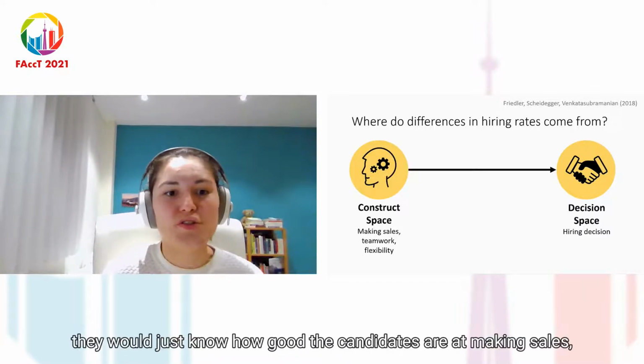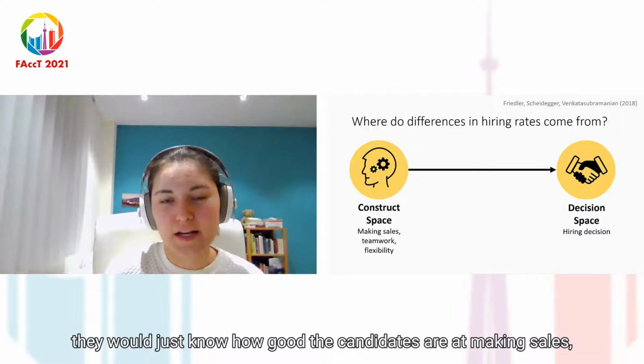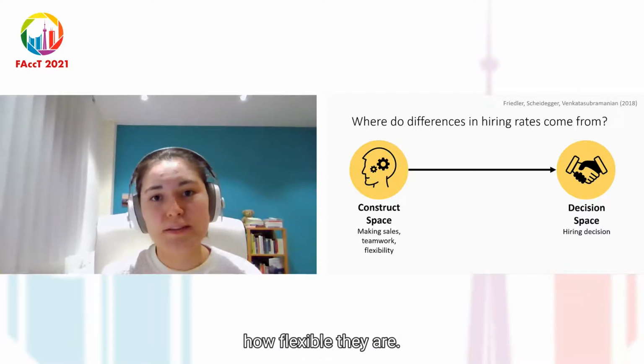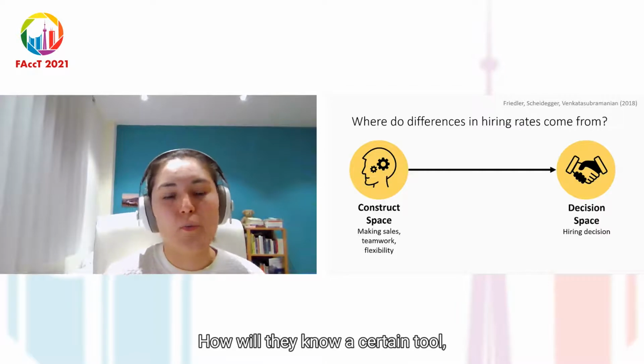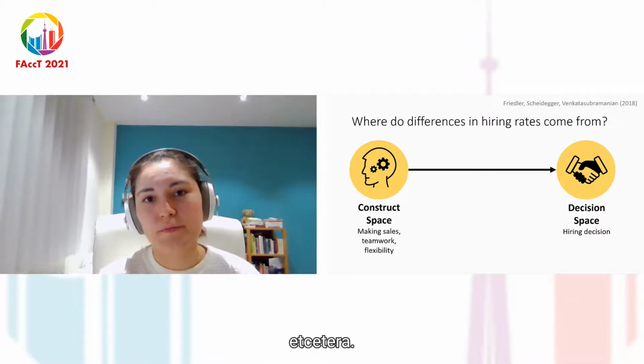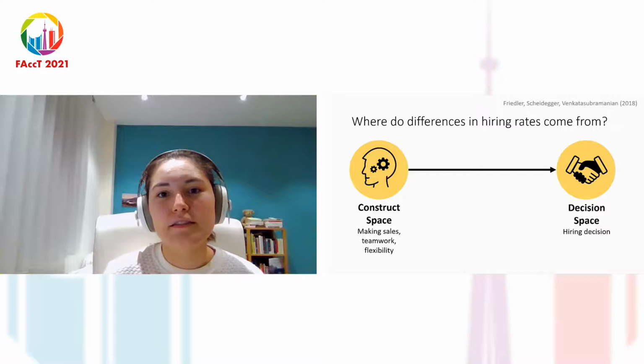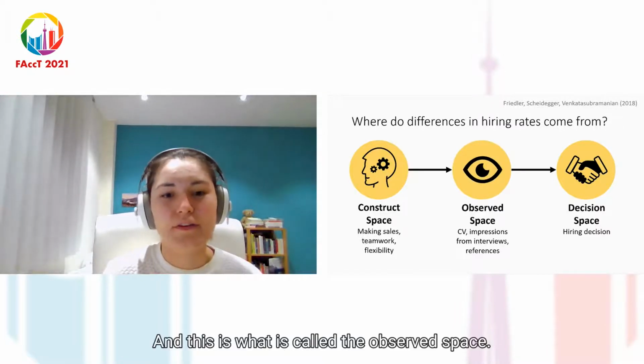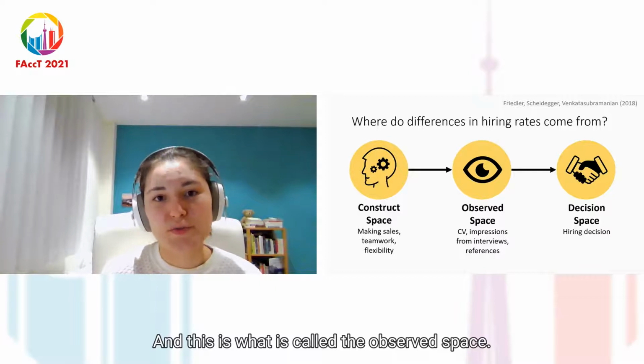So ideally, they would just know how good the candidates are at making sales, how well they work in teams, how flexible they are, how well they know a certain tool, etc. But they don't just know that. Instead, they just have to measure it in some way. And this is what is called the observed space.